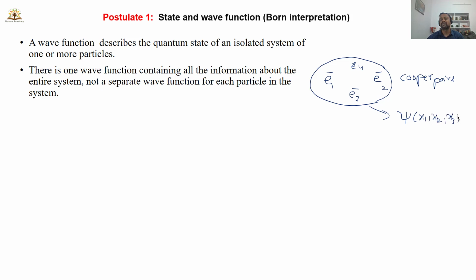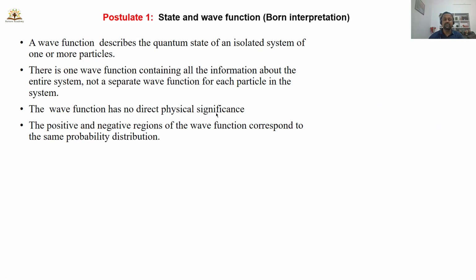That wave function is dependent on the coordinates and the time. The wave function has no direct physical meaning. The positive and negative regions of the wave function correspond to the same probability distribution. Here I am trying to draw the wave function of a particle in a box. The wave function will have this type of behavior. So this is the positive region and this is the negative region.